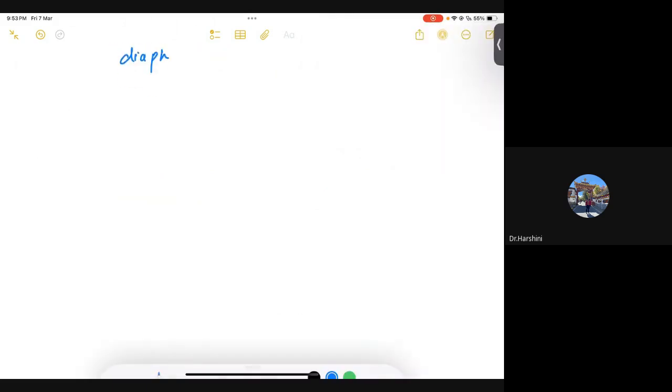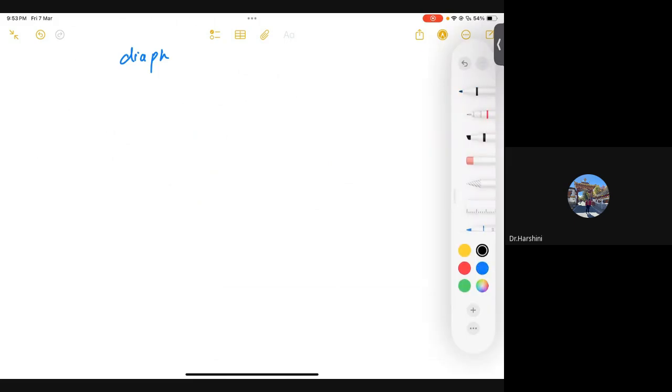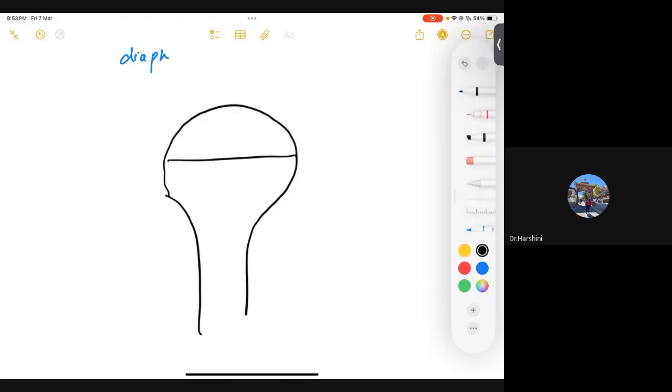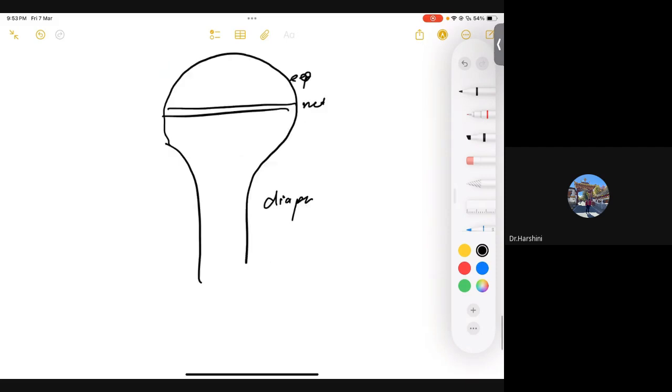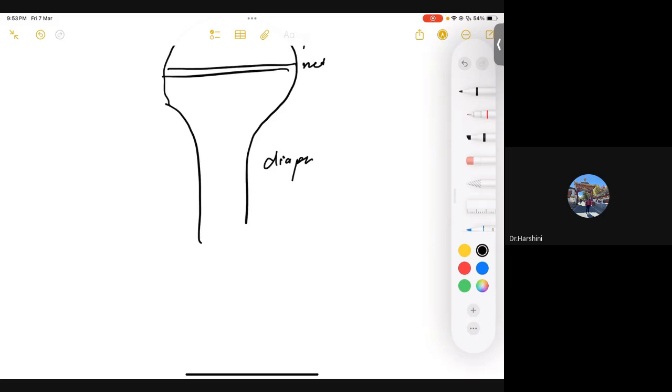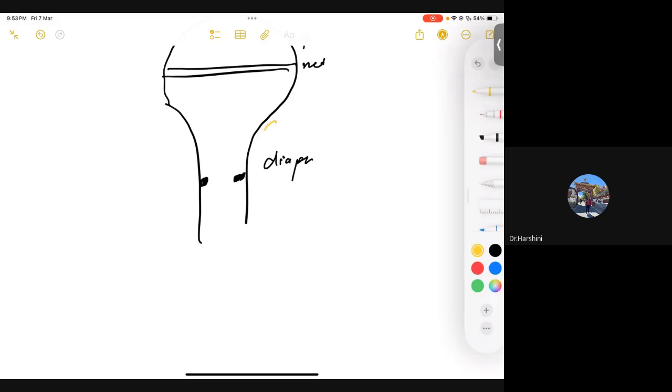For example, if this is our bone, let me just draw your bone. We already discussed, we have a growth plate, right? We have an epiphysis, we have metaphysis, and we have diaphysis, right? So what we are going to see in Ewing sarcoma is that we are going to have neuroectoderm cells which are going to proliferate, and it's going to go inside. And from the inside, what will it do? We also have a periosteum there, right?